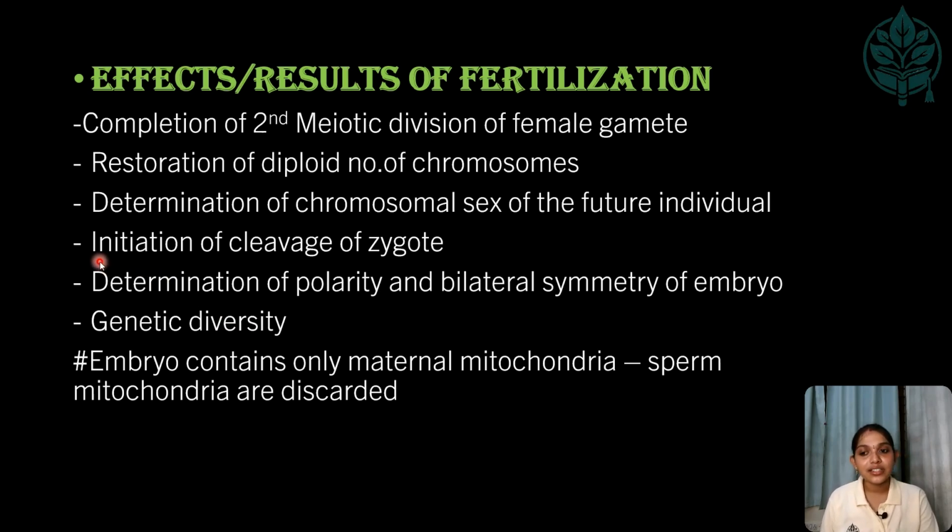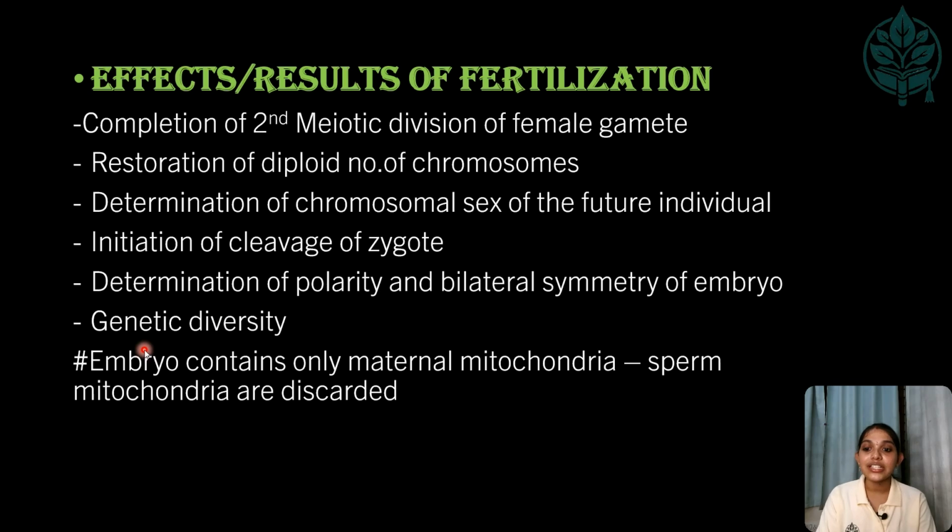And next, the initiation of cleavage of the zygote, which will be dealt with in detail in the next class. And the determination of polarity and bilateral symmetry of the embryo. Here the polarity and bilateral symmetry of the embryo is nothing but the cells undergoing specialization to form a particular tissue, which occurs after fertilization.